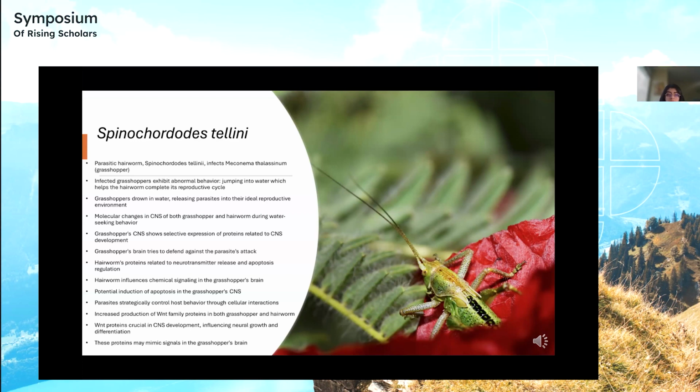So some changes that were observed in infected grasshoppers were molecular changes in the CNS, which is the central nervous system. And these findings revealed that specific protein families involved in CNS development exhibited selective expression in the manipulated grasshopper, which suggests that the grasshopper's brain tries to defend against the parasite's attack after recognizing the intrusion and attempting to safeguard its neural integrity.